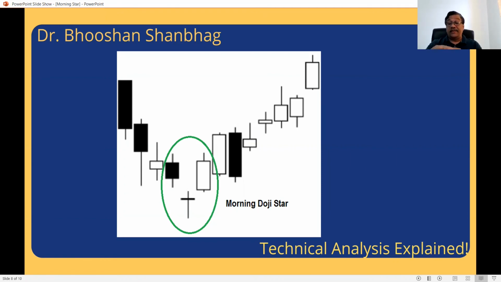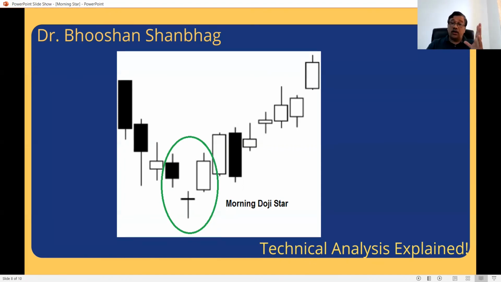And then it went up. Then a long white Marubozu immediately after the circle. Another black candle, but that did not work. The rally actually continued. Those who bought at a lower level might have booked some profit there, may not be very confident. So one day the stock came a little down, but that did not remain long. The bullishness just continued. So this is how morning stars work.